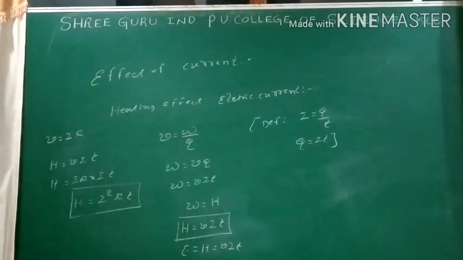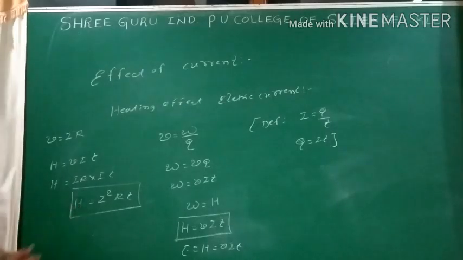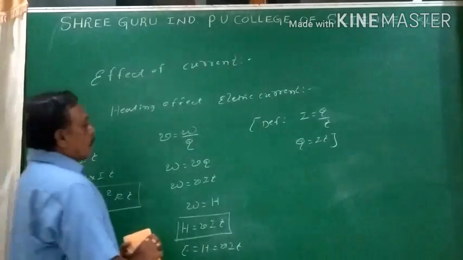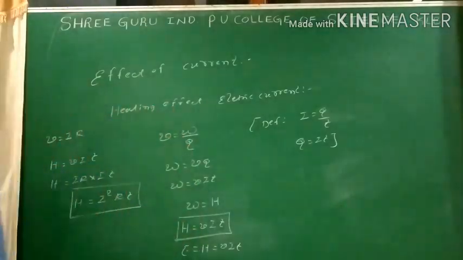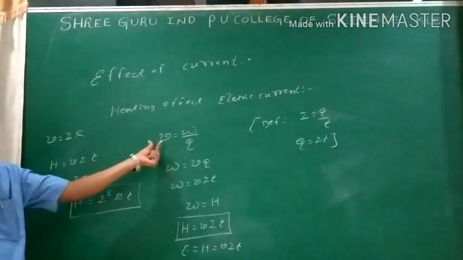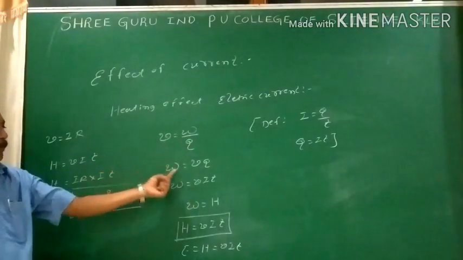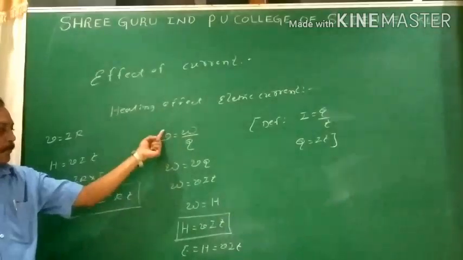Wherever there is the existence of energy, there must be the existence of power. Hence, we come across electric power. Just glance at the equations of the heating effect of electric current. I take the basic term from electrostatics, V equals W by Q, then W equals V into Q by cross multiplication.